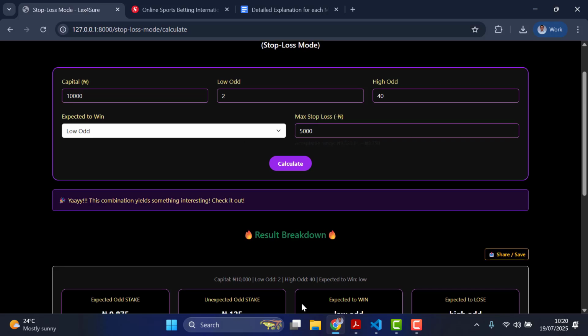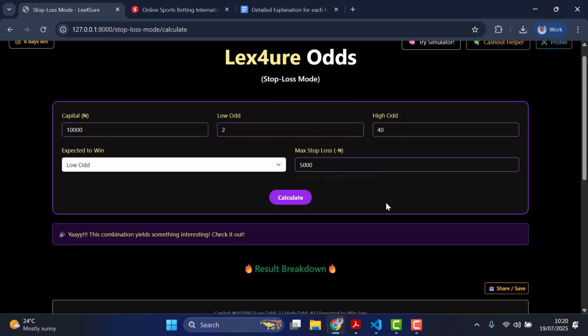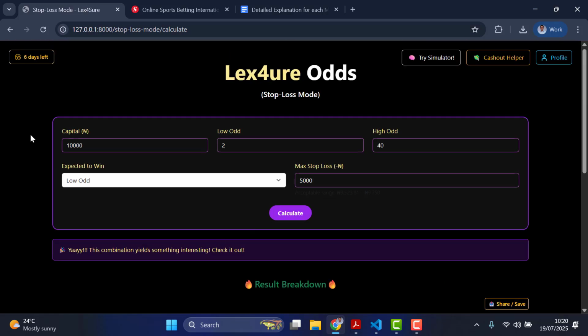Okay, so your profit in this case now is this that you're going to get if indeed your low odd should win. And if it's a loss, let's say if the high odd should win, you're only losing 5,000, so you will get a total of 5,000 back given to you. While if your expected stuff should win, you are going to surely get the gross profits of 90,750. That is your capital plus the extra profits. So that's how this works.